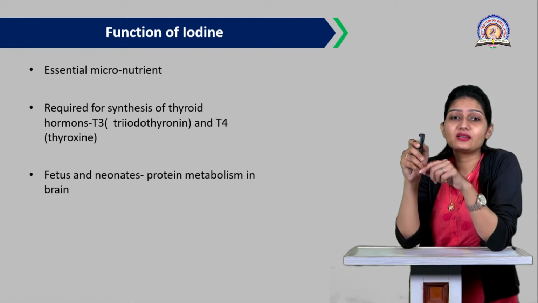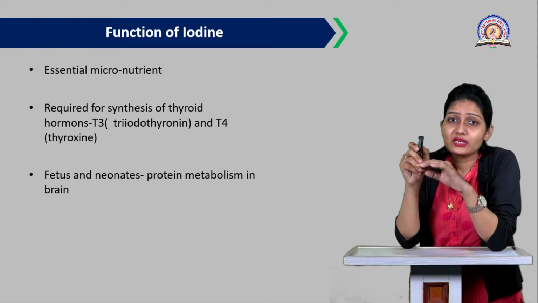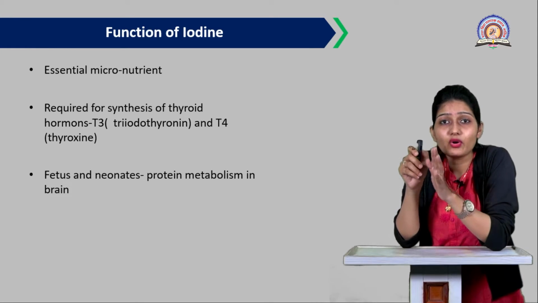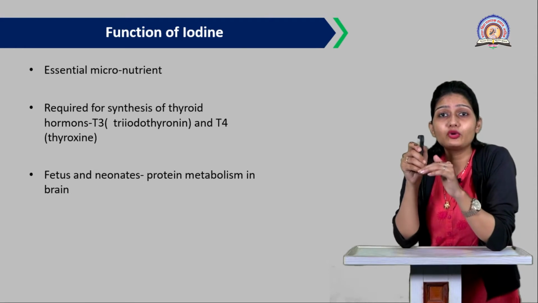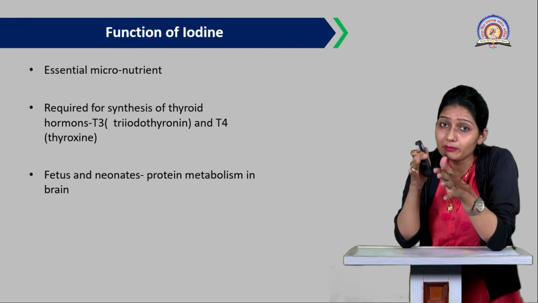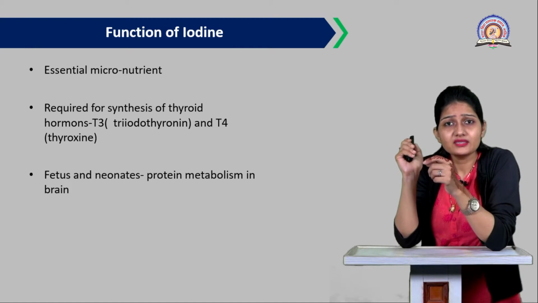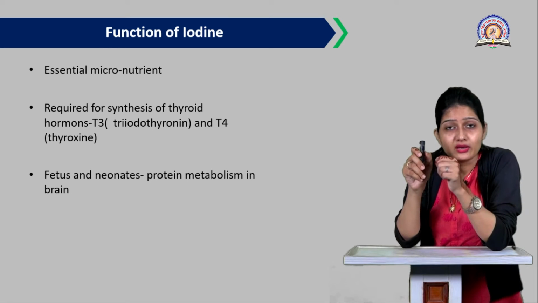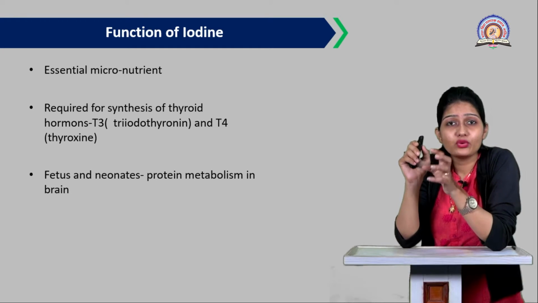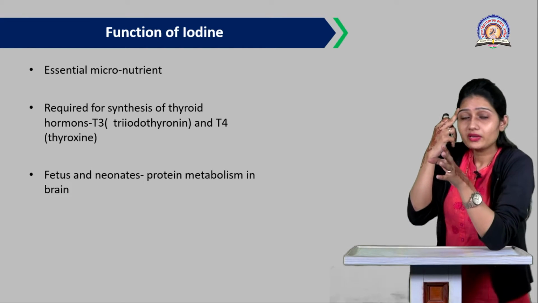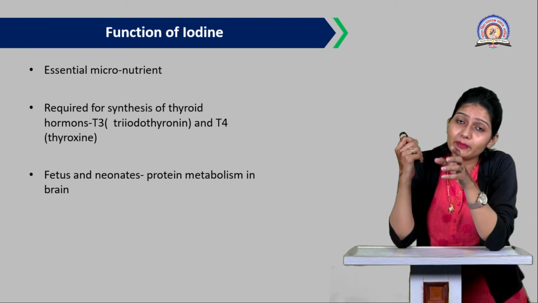And T3 is called as triiodothyronine and T4 is called as thyroxine. These are very important hormones related to the metabolism, as well as important to maintain our internal body temperature and heart rate also. These are the hormones that are mostly synthesized by the thyroid gland. And for the synthesis of these two hormones, T3 and T4, iodine is the most important part. So if we take improper intake of this iodine, the T3 and T4 synthesis may be affected.